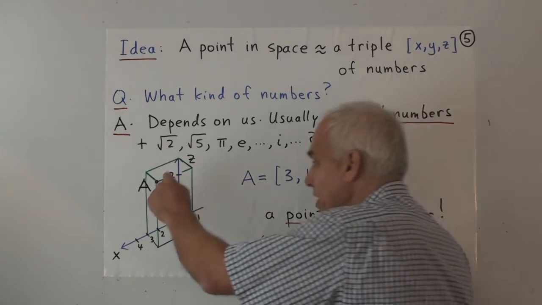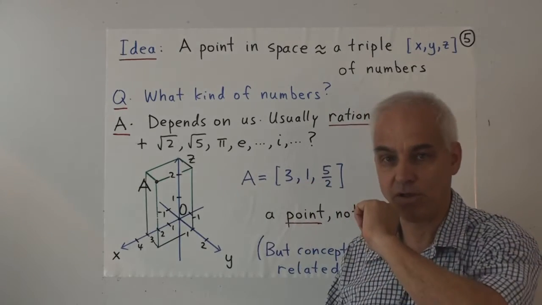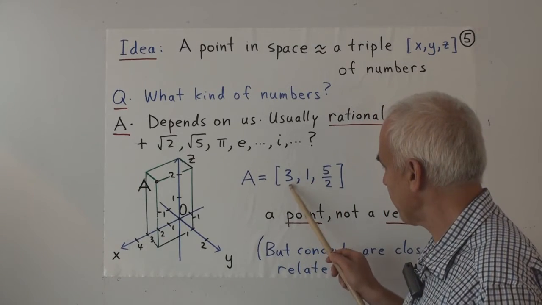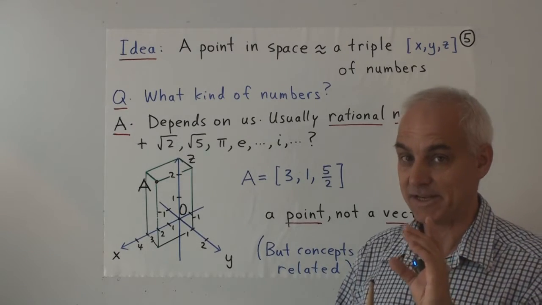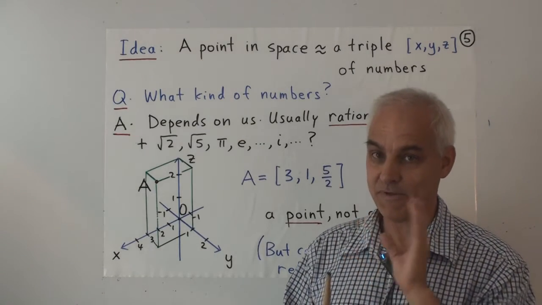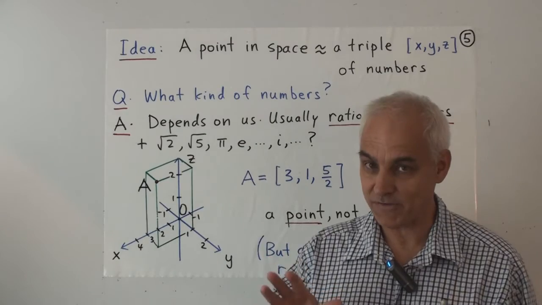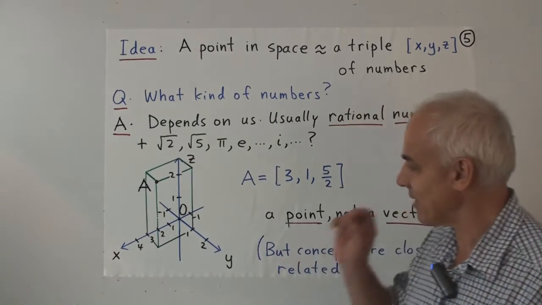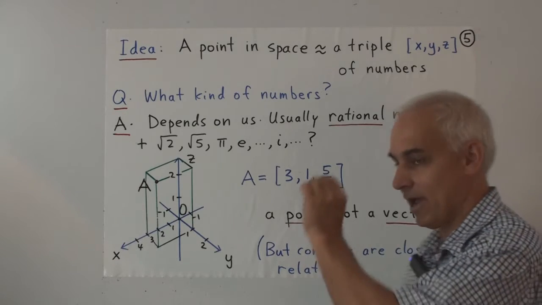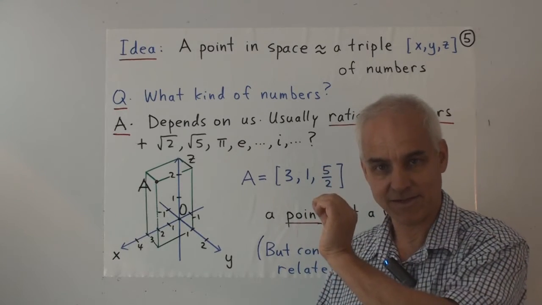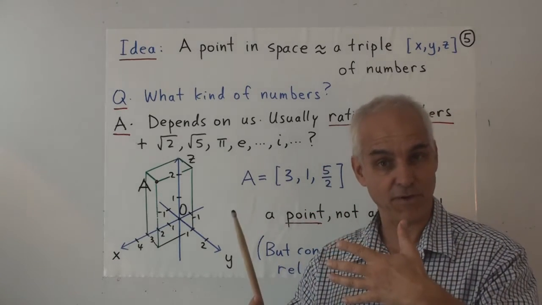Now, this point is going to be called square bracket 3, 1, 5 halves. It's a point, not a vector. This is different from what we were doing before. It doesn't look too much different, but conceptually it's different. We are now thinking about the nature of space, how we start off the theory.